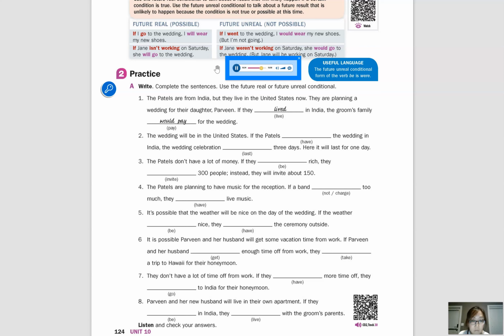7. They don't have a lot of time off from work. If they had more time, they would go to India for their honeymoon. Okay, future unreal. 8. Parveen and her new husband will live in their own apartment. If they were in India, they would live with the groom's parents. Okay, and also future unreal.